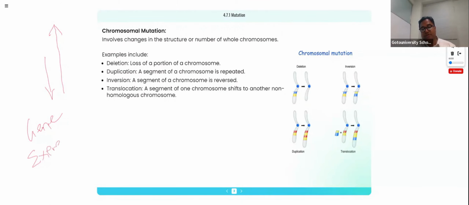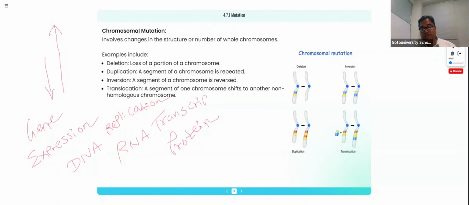What do you mean by gene expression? We know very well gene expression denotes the DNA synthesis process, RNA synthesis process, and protein synthesis process together, which is called gene expression. What do you mean by DNA synthesis? RNA synthesis? Protein synthesis? We used to call DNA synthesis replication. RNA synthesis is called transcription, and protein synthesis is called translation. Again I'm repeating, translation denotes the protein synthesis process, RNA synthesis is nothing but the transcription process, and DNA synthesis is nothing but the replication process. Like this, we narrated for you.